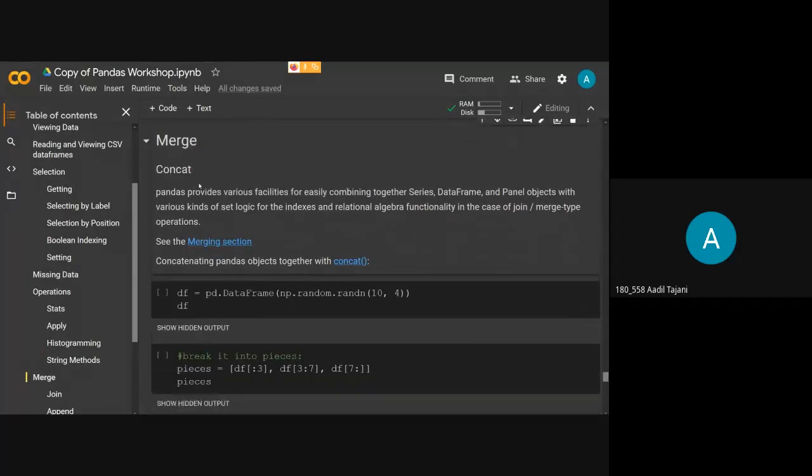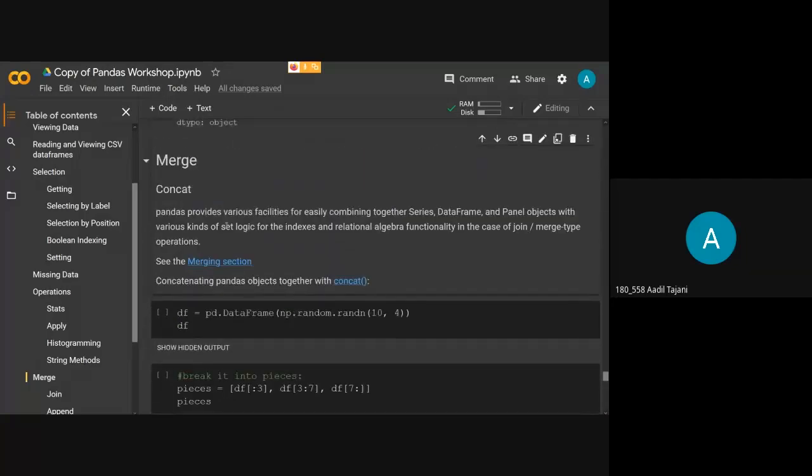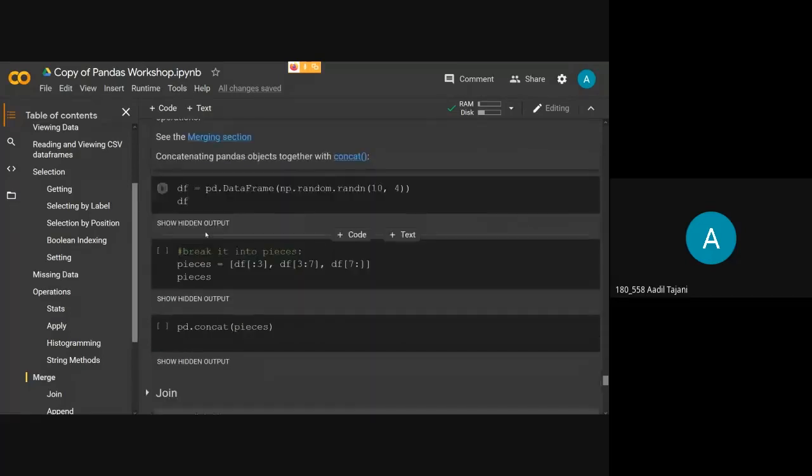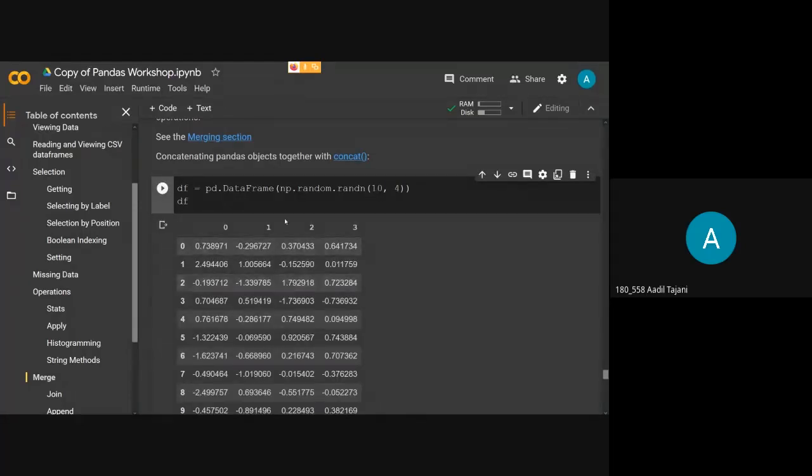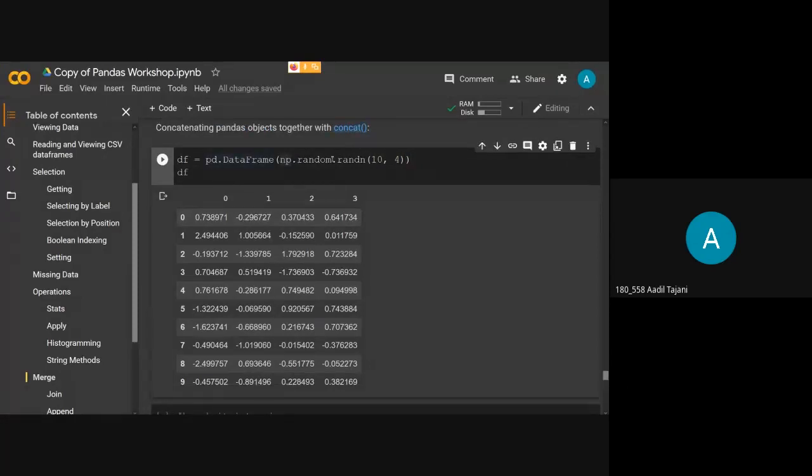Now merging. As we discussed earlier, you can merge different data frames and different series together in pandas. We have the function concat for that. Let's create a data frame of random 10 by 4. As Nikhil said earlier, if you don't mention index or column names, it will automatically assign the indexes and column names as numbers. As you can see, we just mentioned a 10 by 4 numpy matrix and it has created a data frame with default values.